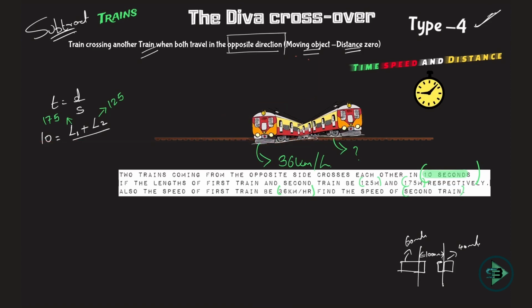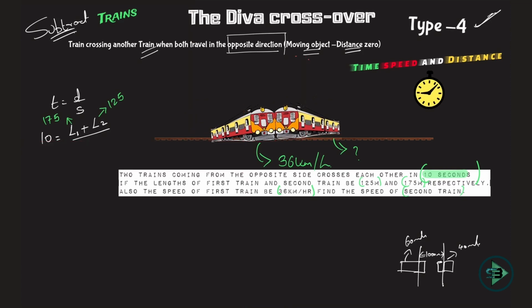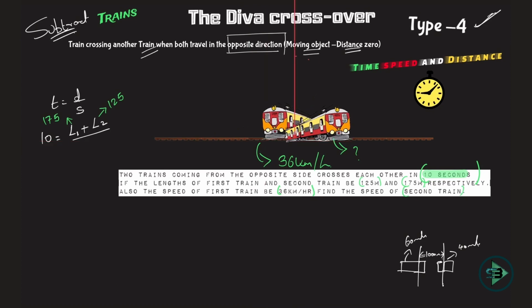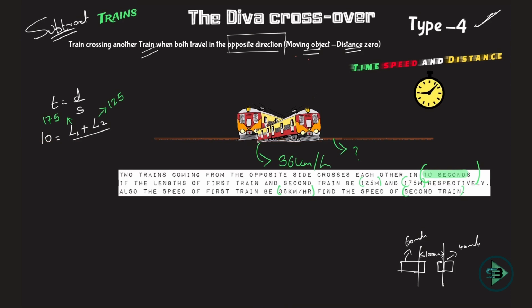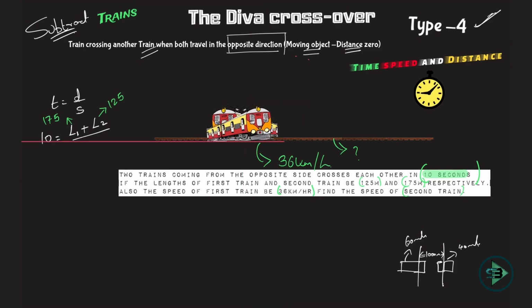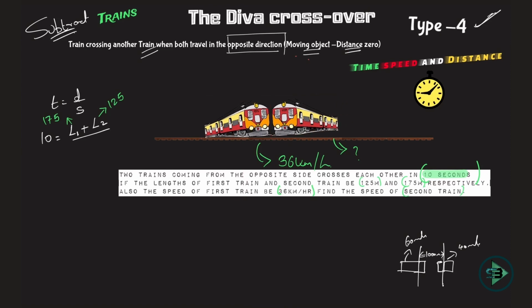So what is happening in 1 second? Who is covering what distance? Let's say this is R. So in 1 hour this will cover this much part, and this will also cover. This train is also covering the distance. So what are they doing with the distance? They are adding the distance that they have to travel with the speed, because this is the total distance they have to travel, right? So if this is adding to the distance, this is also adding from here, right? So what do you do with the speed? You add the speeds when two trains are traveling in opposite directions, because the total distance that you have to cover is being covered by the two speeds. This is the crossover distance I have to cover.